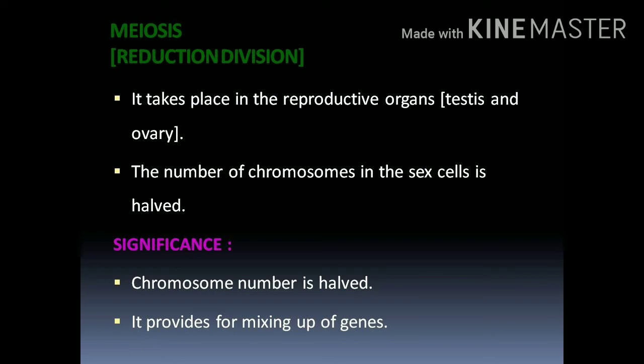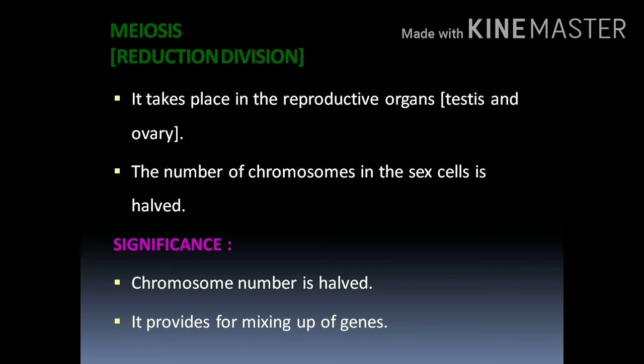For example, in human beings, 23 pairs of chromosomes are there. During the formation of gametes, only half the number of chromosomes is transferred. So the sperm contains only half the number of chromosomes and the egg contains only half the number of chromosomes. When the sperm and egg fuse, this half number combines to become 23 pairs.